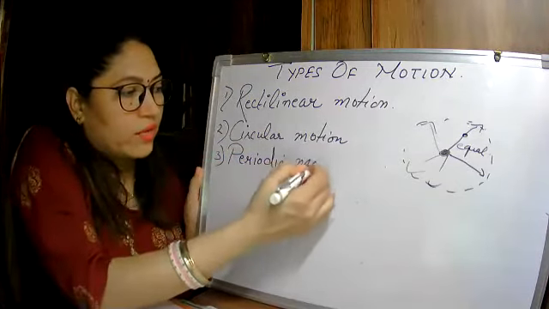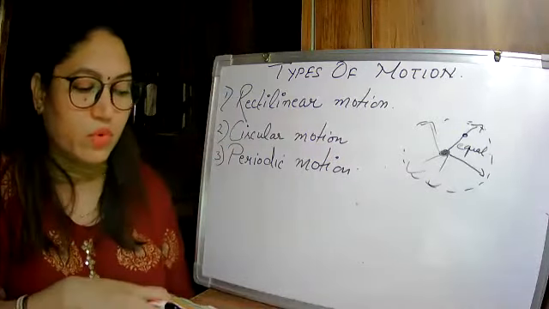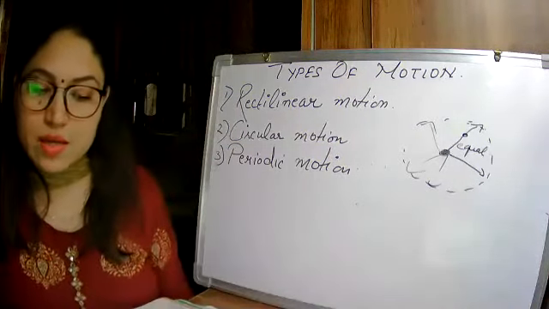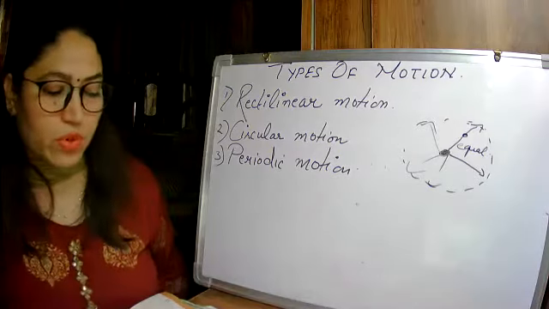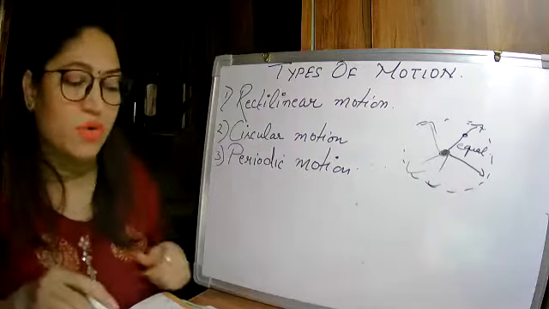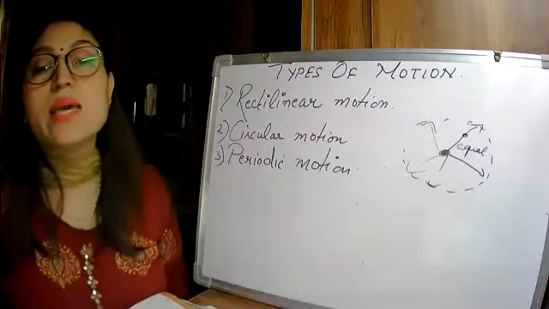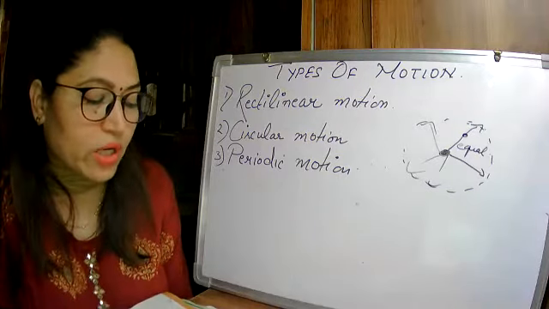You can also write down in the book number 3, periodic motion. So number one was rectilinear, second was circular motion, third is periodic motion. What is periodic motion? When any object repeats its motion after some time, or at a fixed interval of time, that is known as periodic motion.